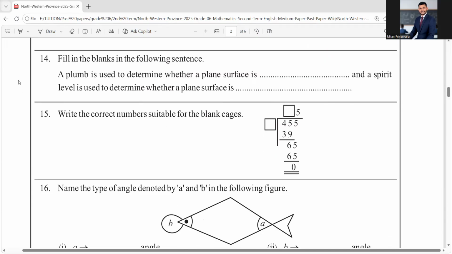Fill in the blanks in the following sentence. A plumb is used to determine whether a plane surface is what? Plumb is used to determine whether a plane surface is vertical. You can check vertical surfaces using a plumb. And a spirit level is used to determine whether a plane surface is horizontal.